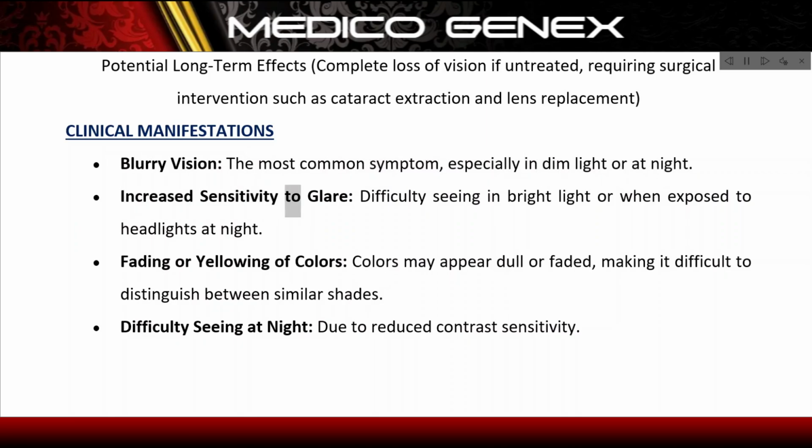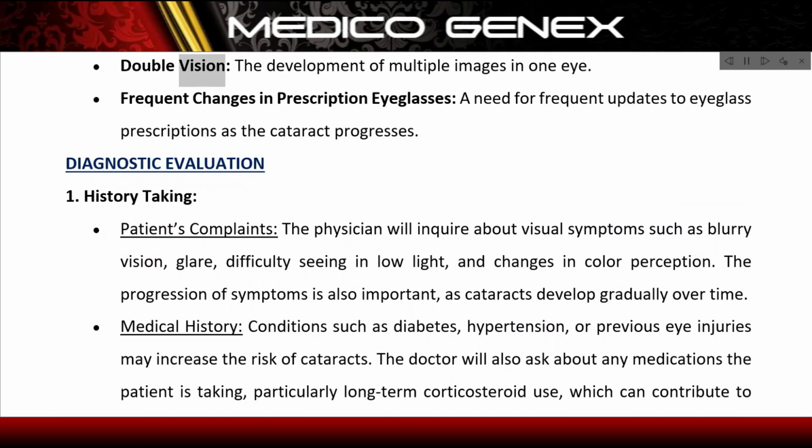Increased sensitivity to glare, difficulty seeing in bright light or when exposed to headlights at night. Fading or yellowing of colors, colors may appear dull or faded, making it difficult to distinguish between similar shades. Difficulty seeing at night, due to reduced contrast sensitivity. Double vision, the development of multiple images in one eye. Frequent changes in prescription eyeglasses, a need for frequent updates to eyeglass prescriptions as the cataract progresses.